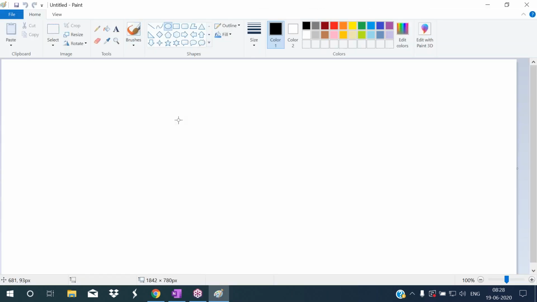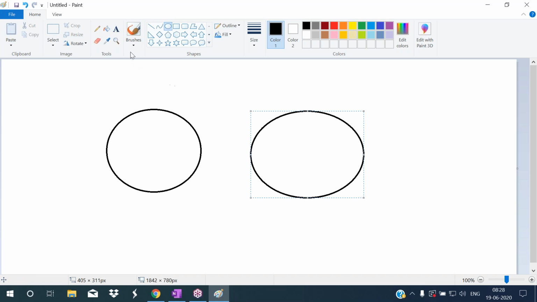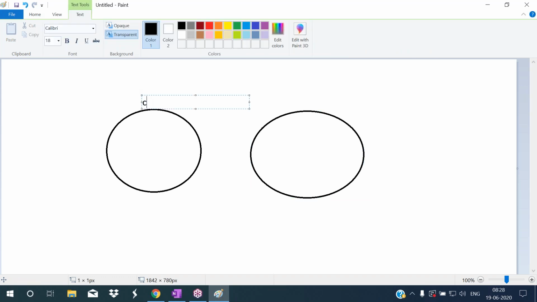I'm opening Paint. I want to create... So one bank wants to maintain customer details. I want to create customer objects now. So this is one object. This is another object. Okay, so this is customer one. This is customer two. So customer is physically existed, so I'm calling that an object.